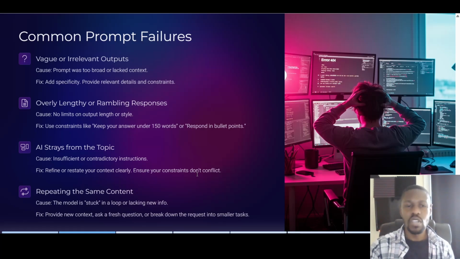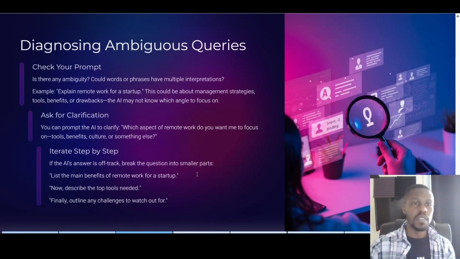If the AI begins to stray off topic, this is usually caused by insufficient or contradictory instructions. So just check, refine, and restate your context clearly, and ensure your constraints are not conflicting. Repeating the same content: the cause is the model is stuck in a loop or lacking new info. The fix: provide new context, ask a fresh question, or break down the request into smaller tasks. Simple as that.